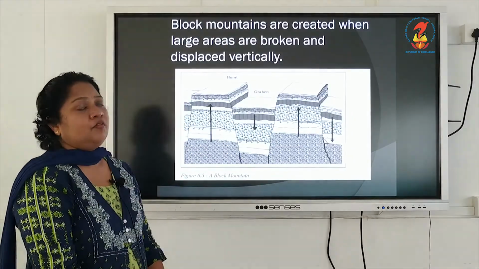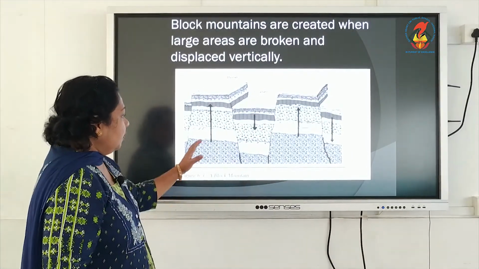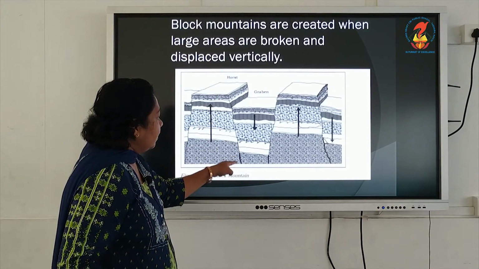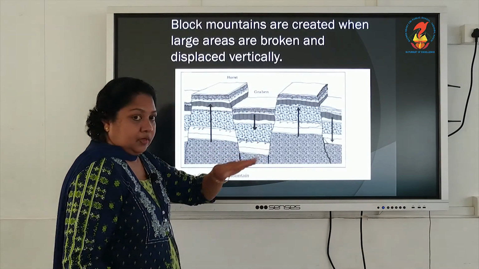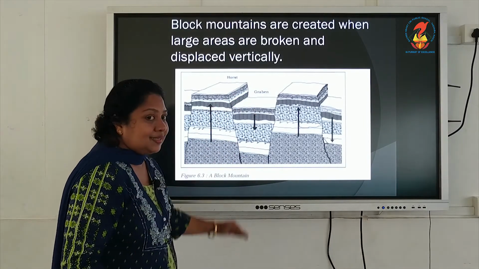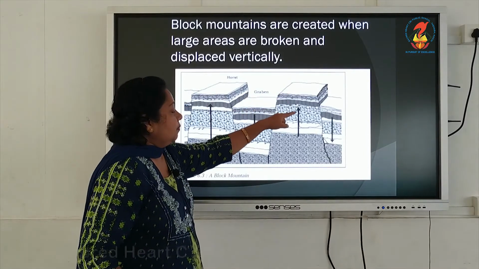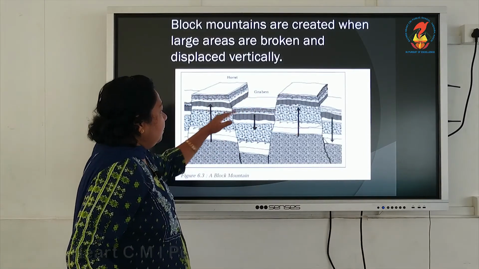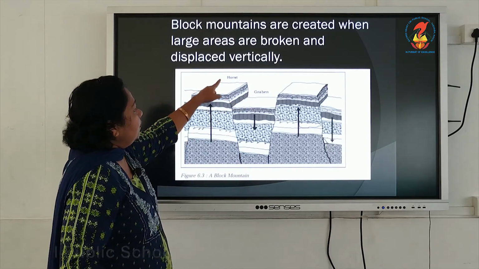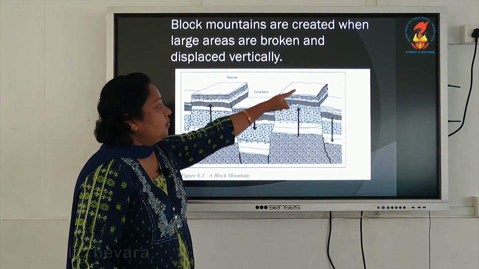Now, the second type of mountain is block mountains. And how does a block mountain form? Because of internal activities, a crack will occur on the land, and as a result the middle part will vertically sink down, and you can see two elevated parts and one lowered part. This lowered part is known as graben and the elevated part is known as horst, and this results in the formation of block mountain.